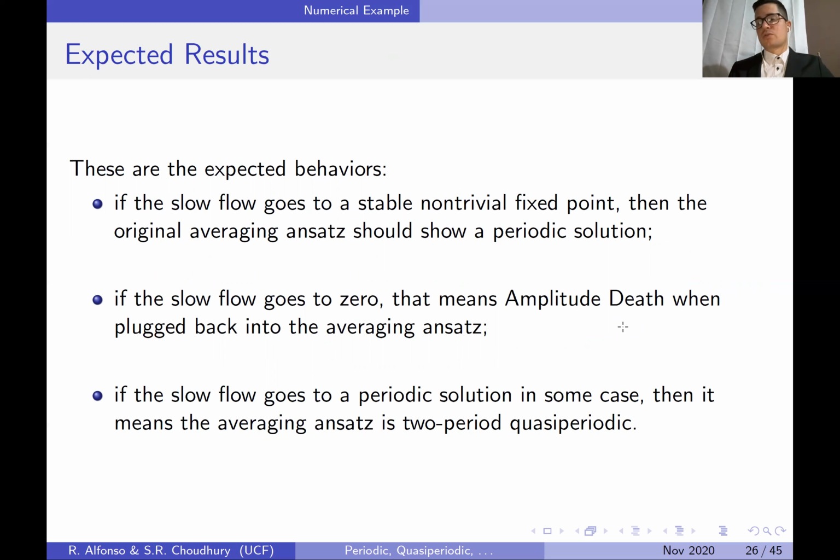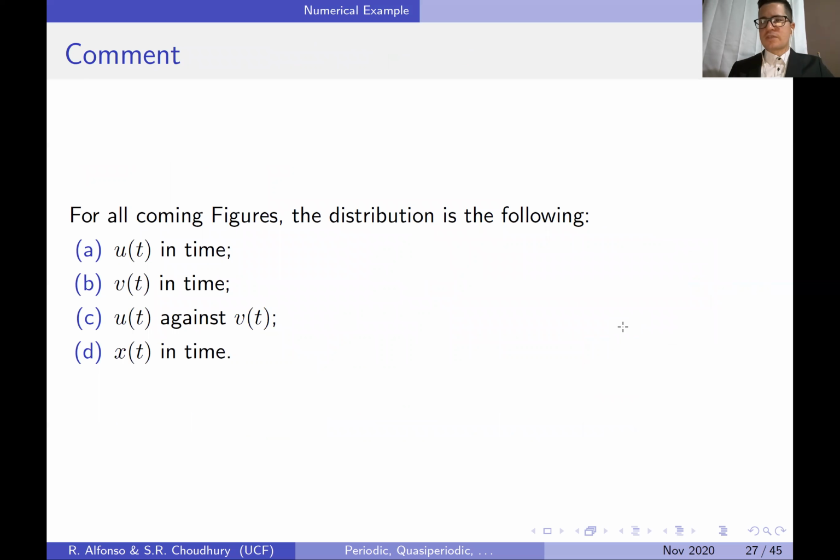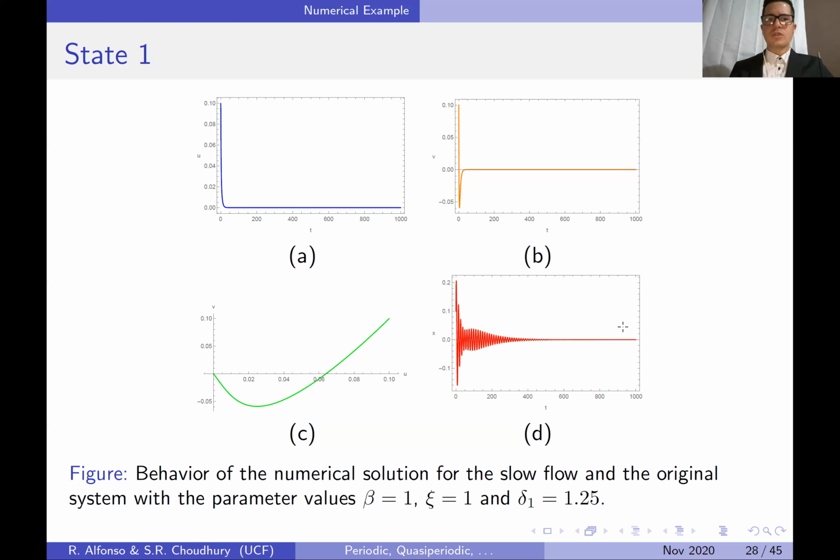two-period quasi-periodic. So in the next figures that you will see, first thing we show is u in time, v in time, then u against v, and finally x in time, x being the solution to the original equation. So in the first state, we're taking a point that is close to the origin and we're checking what happens to the slow flow and what happens to the original function. As you can see, the slow flow goes to 0.